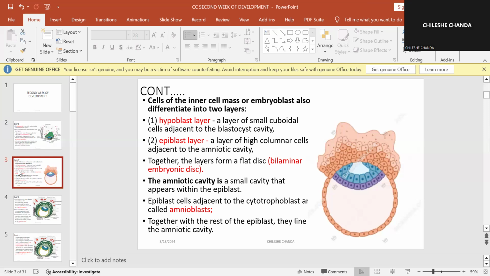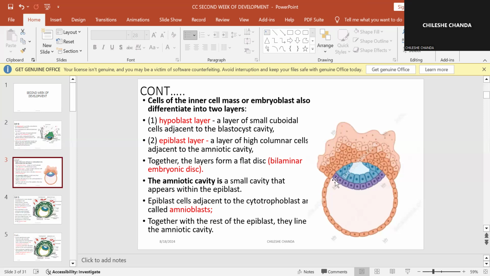So we're saying cells of the inner cell mass, or the embryoblast, also differentiate into 2 layers. Those ones that were pushed to one portion of this blastocyst will differentiate into 2 layers.